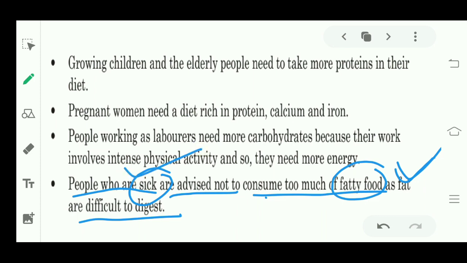So this was all about balanced diet. Hope you all have understood how much of which nutrient you need in your food to maintain your health.